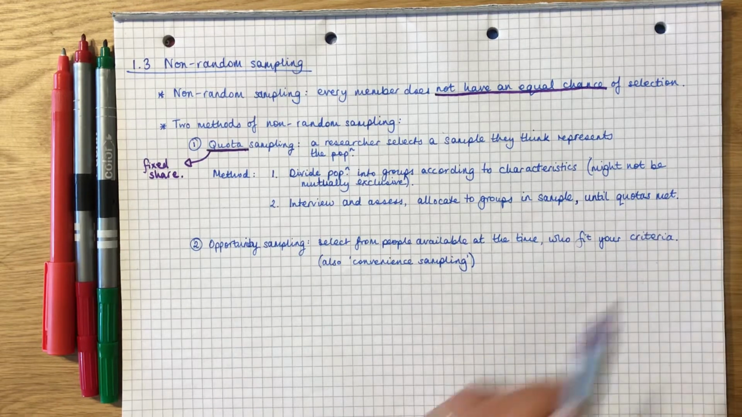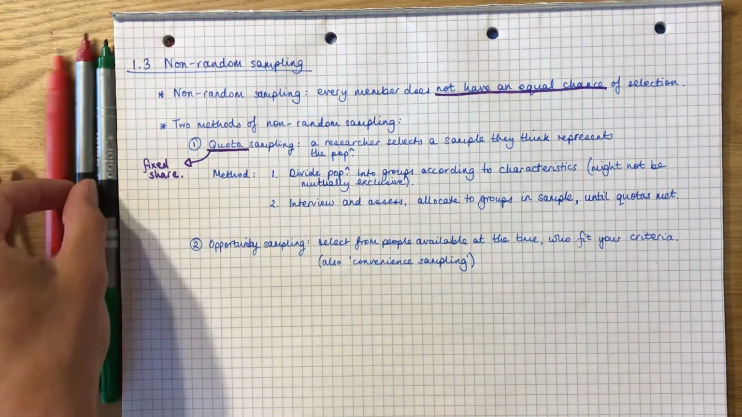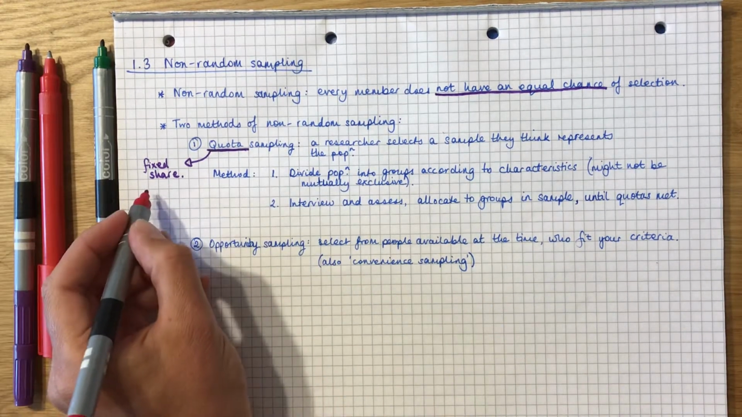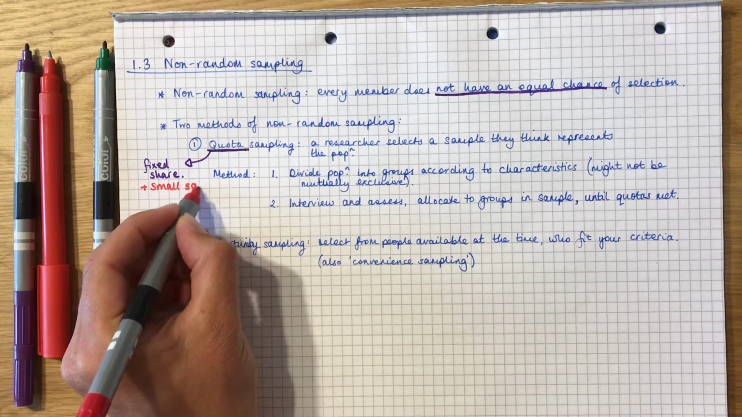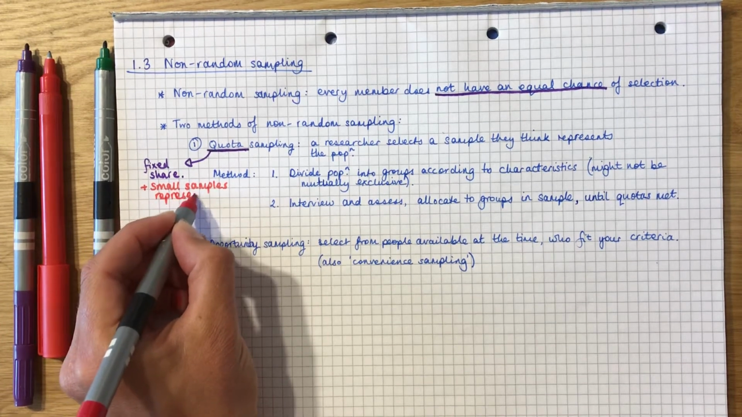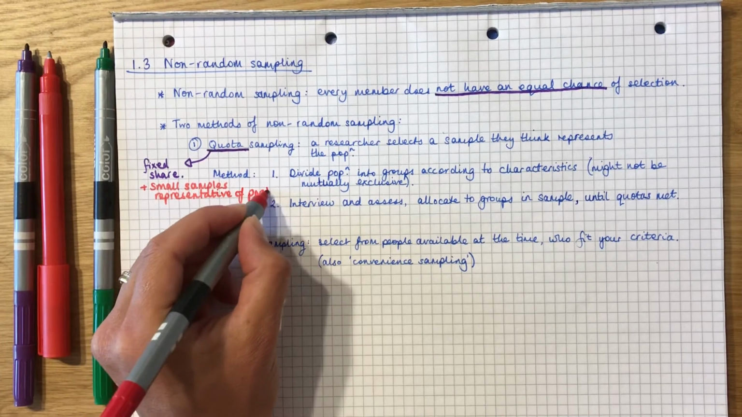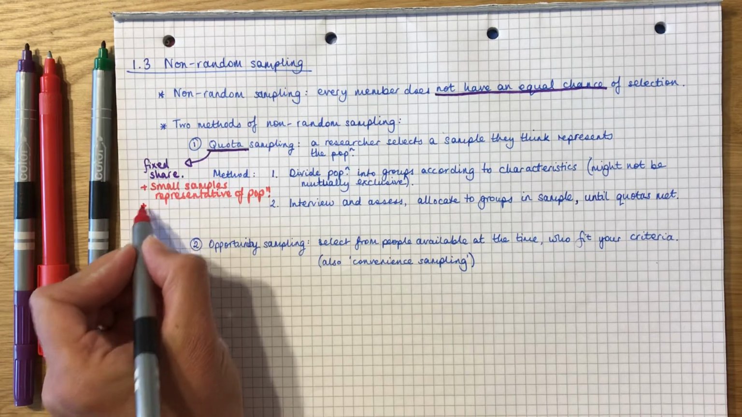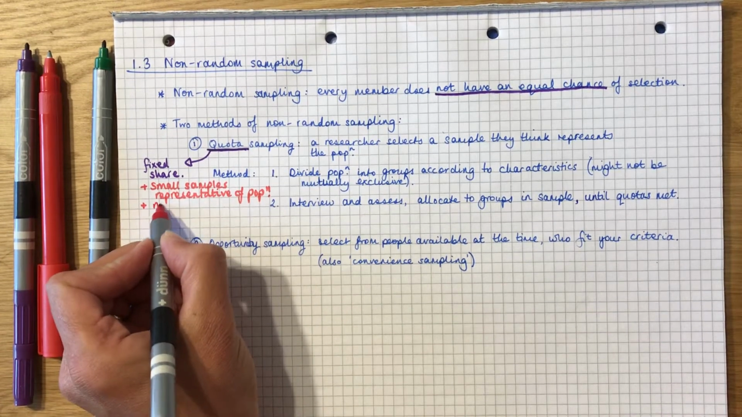Now, quota sampling has some advantages and some disadvantages. One of the advantages is the fact that it means that a small sample could still be representative of the population. So let's make a note of that. Small samples representative of the population. Now I say could because it doesn't mean they're definitely representative of the population, but they could be. You don't need a sampling frame, which can be a benefit in terms of time and money costs.